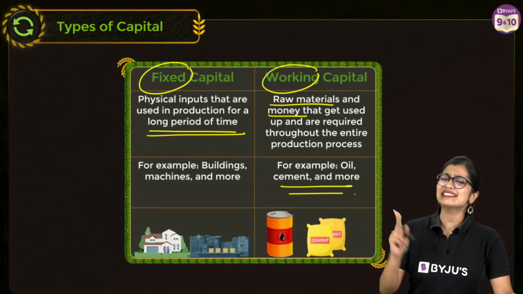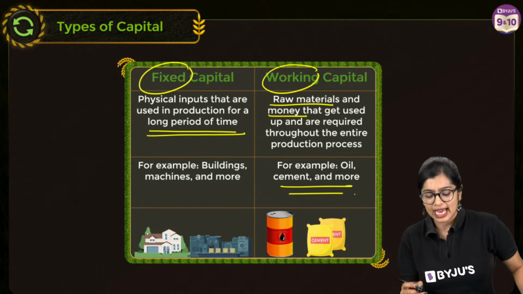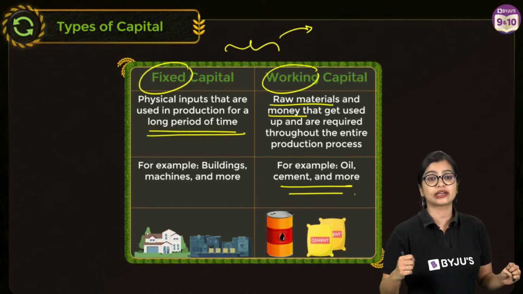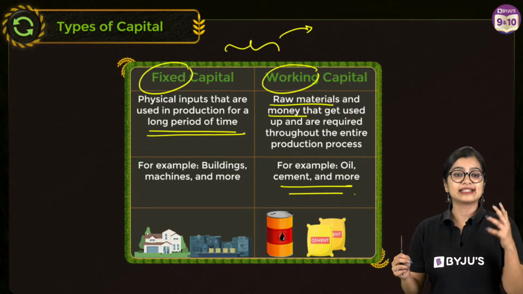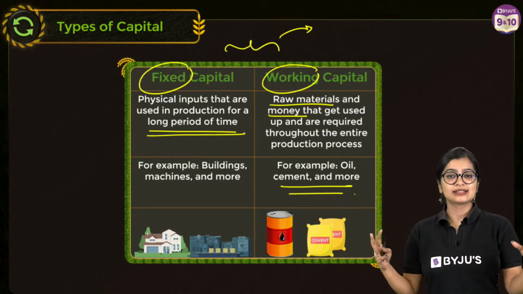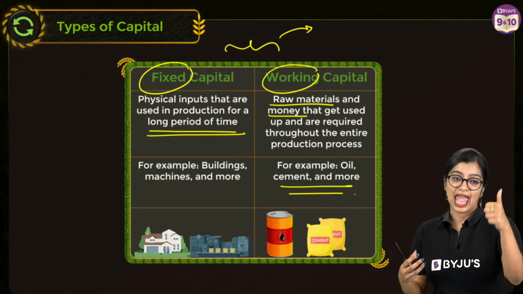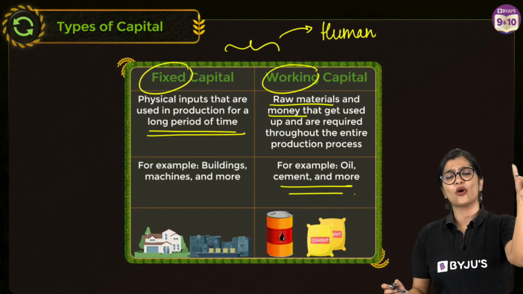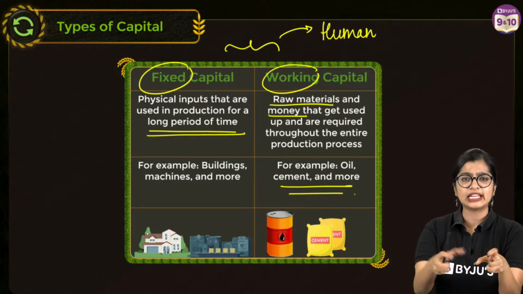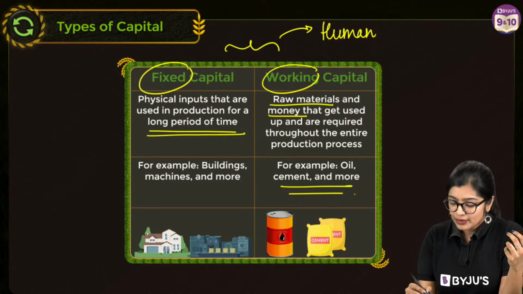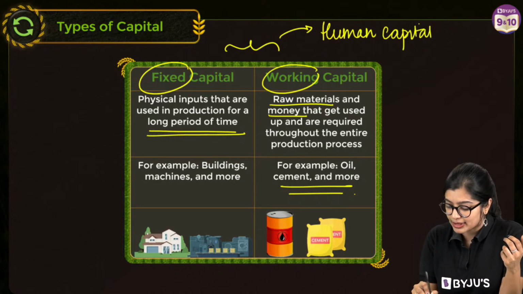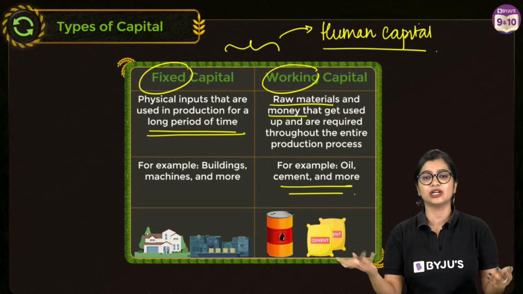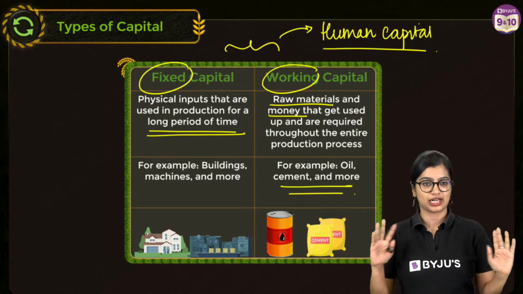But along with this, there is a third type of capital as well. Can any of you tell me what would be the third kind of capital that brings your fixed and your working capital together? Yes, exactly, Papia. Exactly. Very good, students. Who brings your fixed capital like your buildings and your machines and your raw materials together? It is your humans, right? So we call this human capital. Of course, I'm not going to get into this aspect of it because we learn more about it in the second chapter. So this is something we are going to leave a little untouched at this point, right?